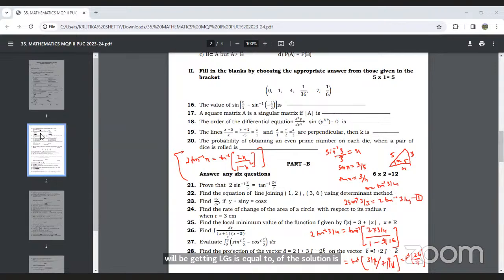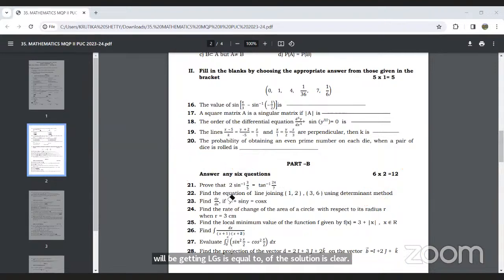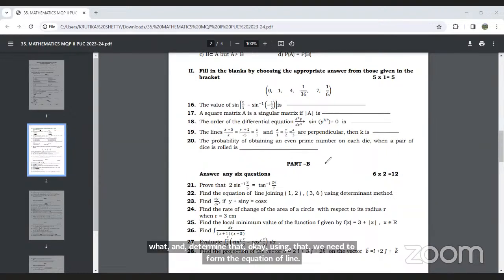Next, question 22. I'll give you 1 minute time. Try to solve it. Find the equation of the line joining (1, 2) and (3, 6) using what? A determinant method. Okay, using determinant method, we need to form the equation of the line. I'm writing the formula for the equation of a line.